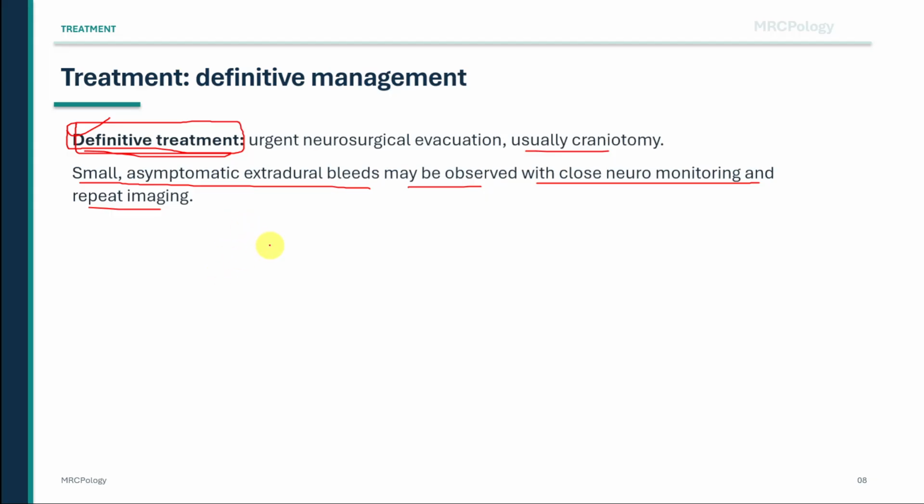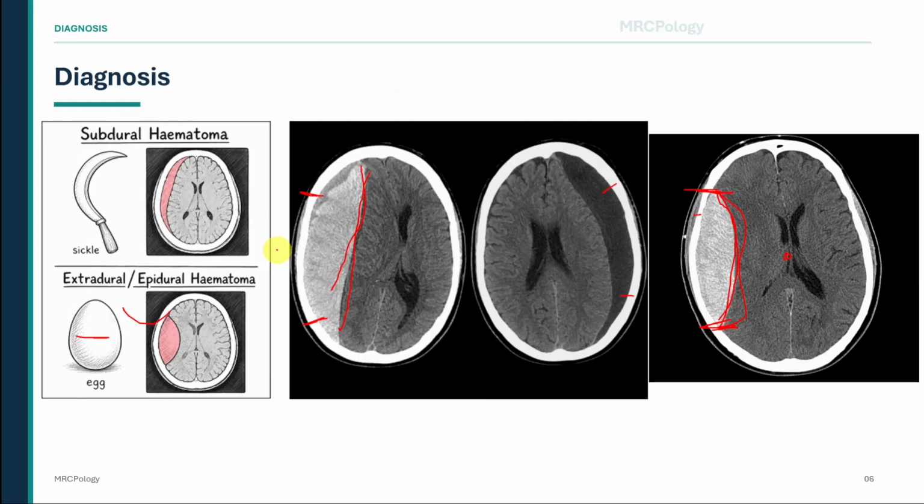If you remember one thing, remember this. Extradural hemorrhage is classically an arterial bleed from the middle meningeal artery after temporal trauma, producing a rapidly expanding egg-shaped clot that is limited by suture lines and can cause uncal herniation.